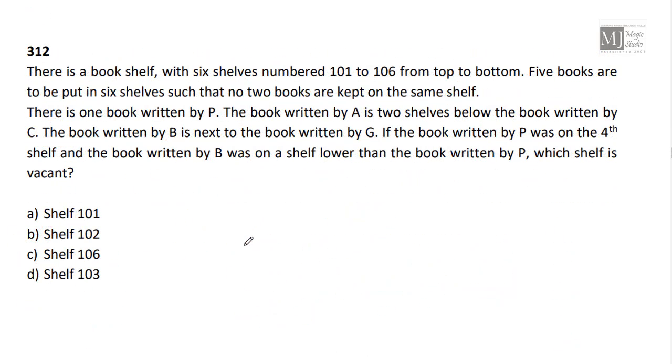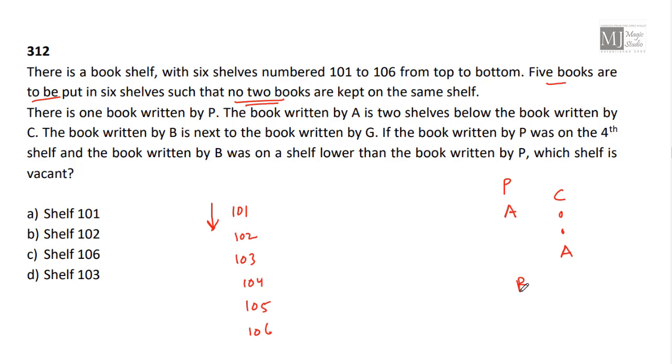There is a bookshelf with 6 shelves numbered 101 to 106 from top to bottom. 5 books are to be put in the 6 shelves such that no 2 books are kept on the same shelf. There is one book written by P. The book written by A is 2 shelves below the book written by C. The book written by B is next to the book written by G.